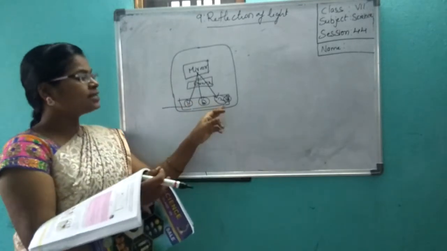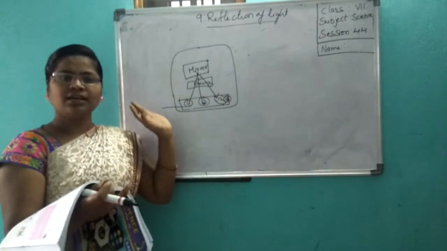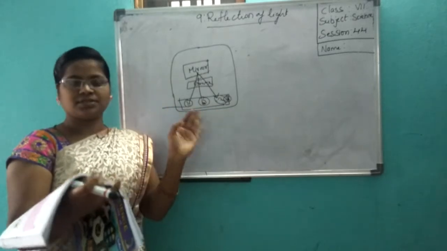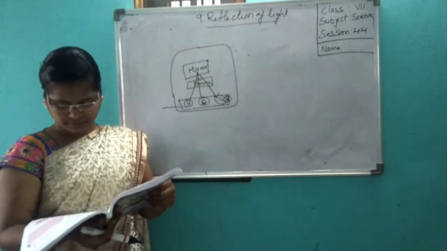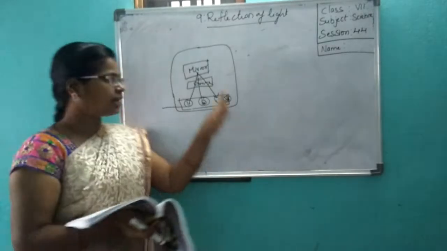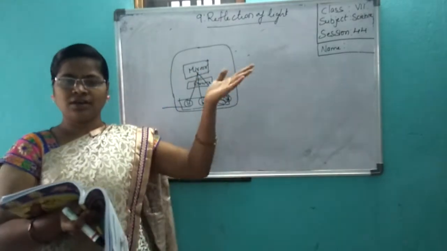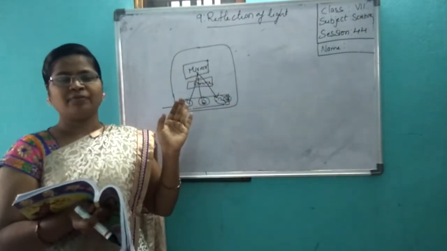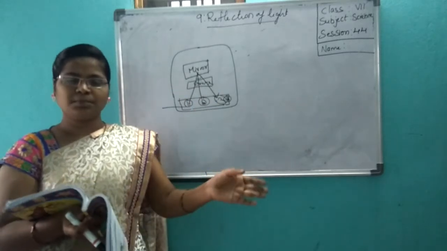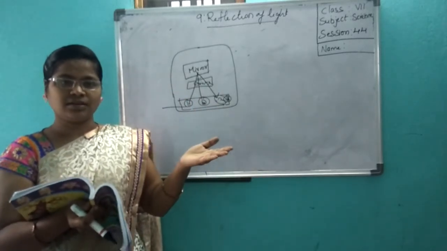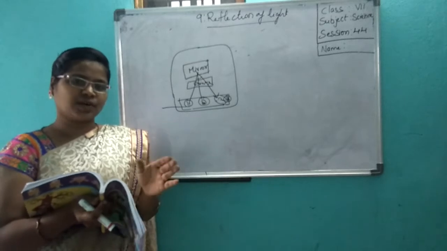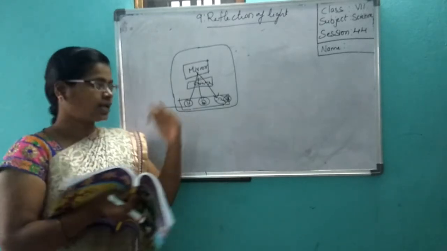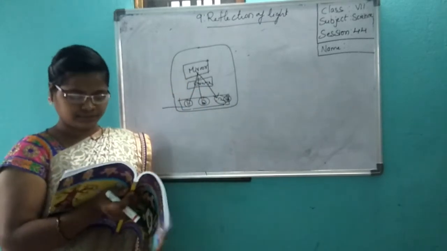They should be in the same plane. Then only can they see the other person. In the textbook, it is given: take a mirror and friends 1, 2, 3 sit around the mirror and try to see each other, adjusting yourselves. It is given. I gave you another example.